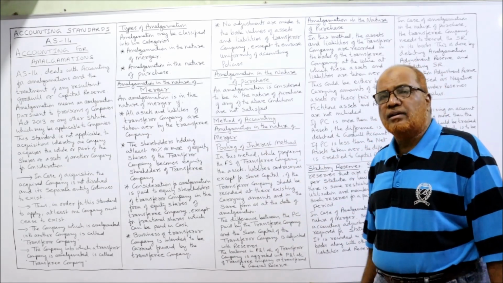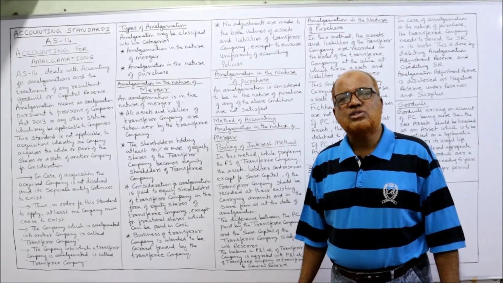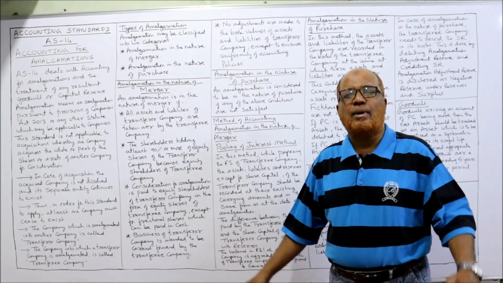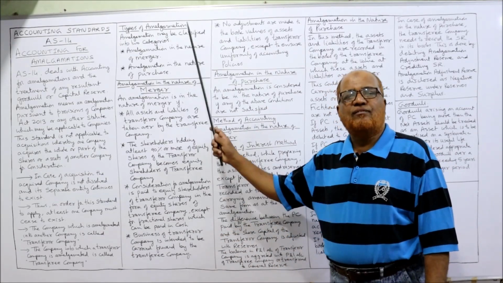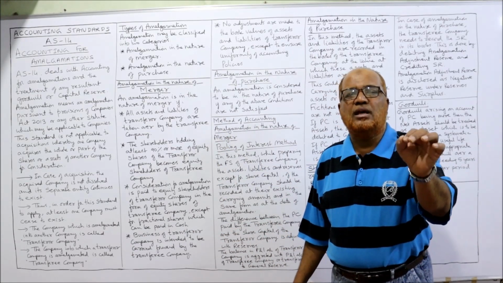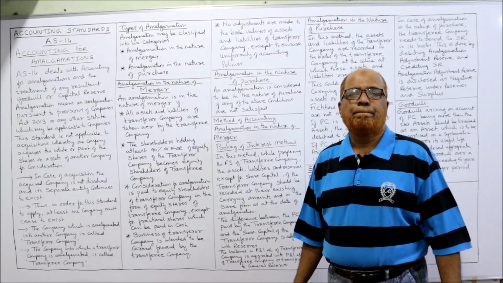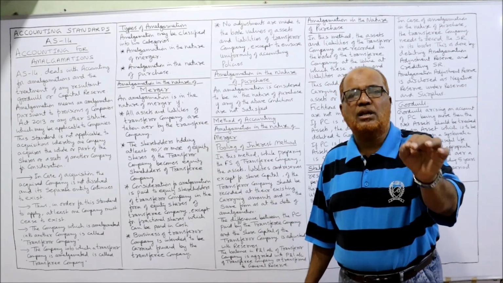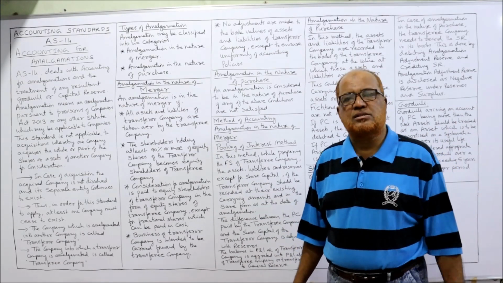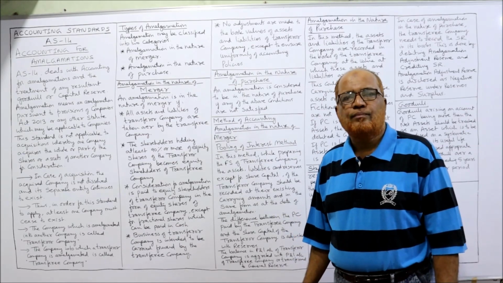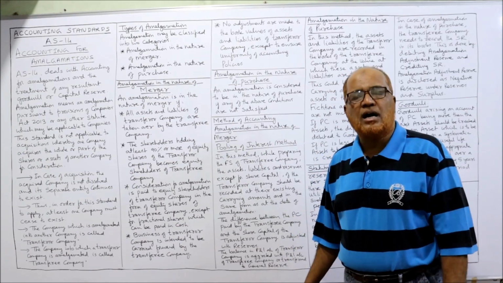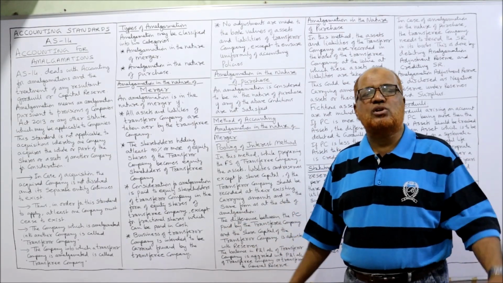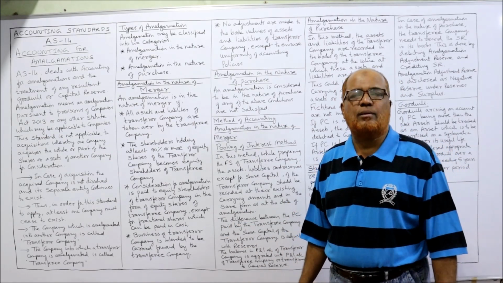Now, types of amalgamation. AS14 has divided the amalgamation into two types. The first one, amalgamation in the nature of merger, and secondly, amalgamation in the nature of purchase. This is very important. In the examination, you may get a question: explain the provisions of AS14, accounting for amalgamations.